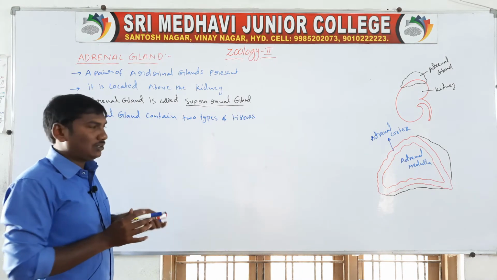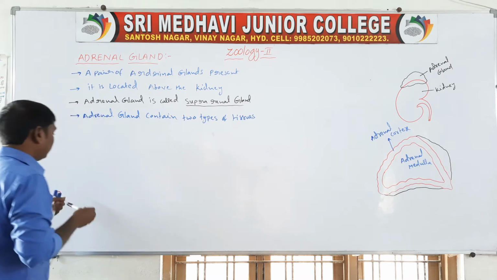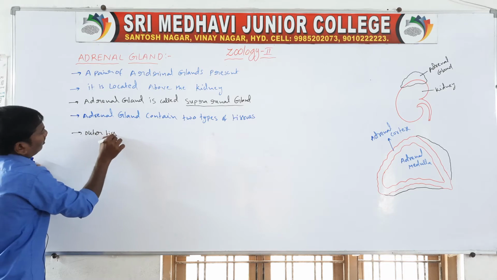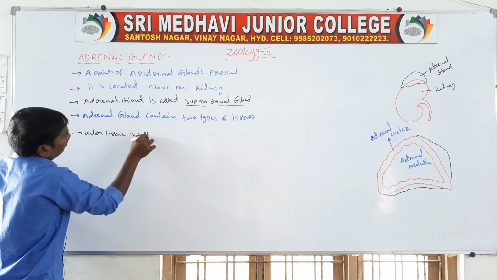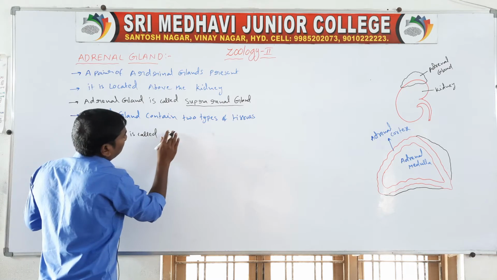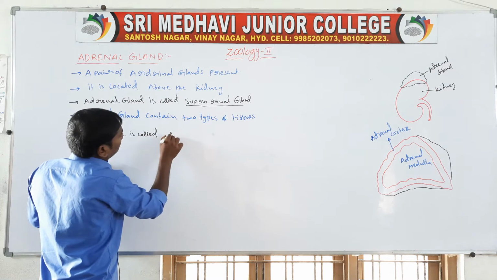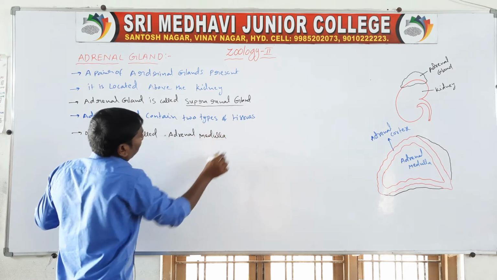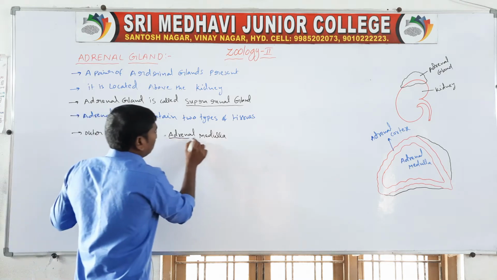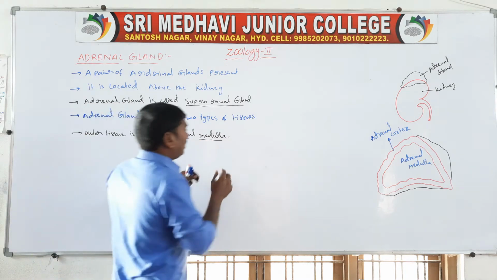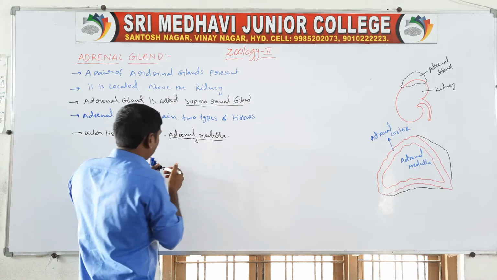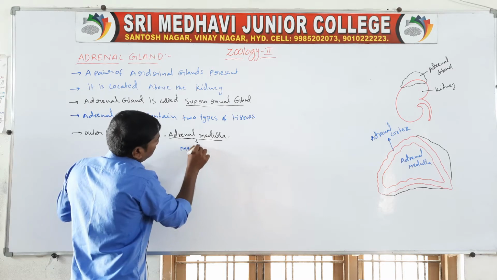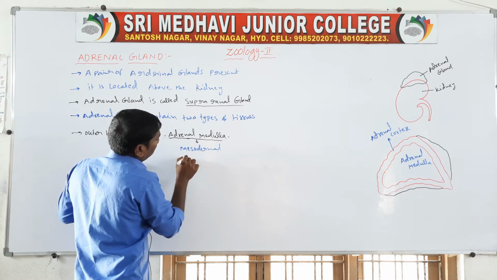The outermost tissue is called the adrenal cortex. It is mesodermal in origin.